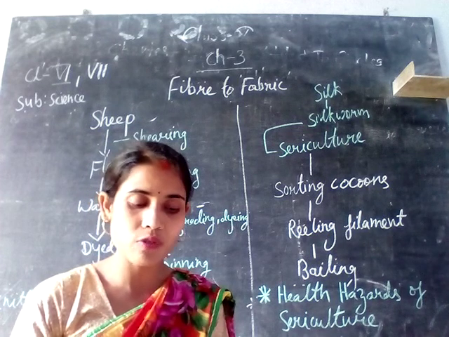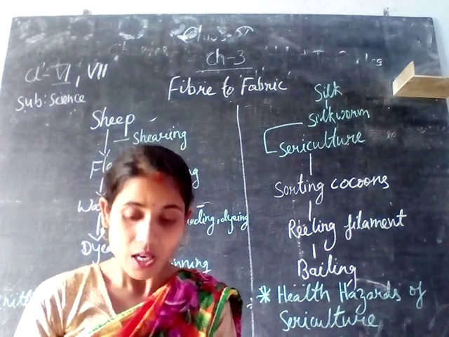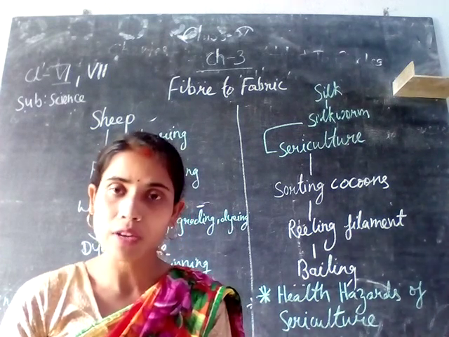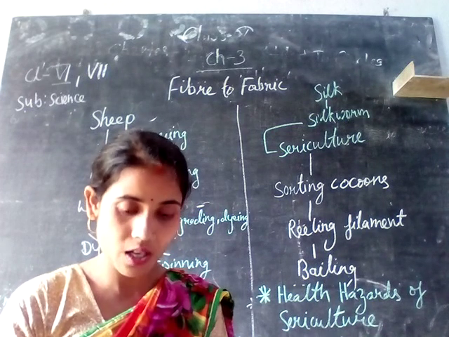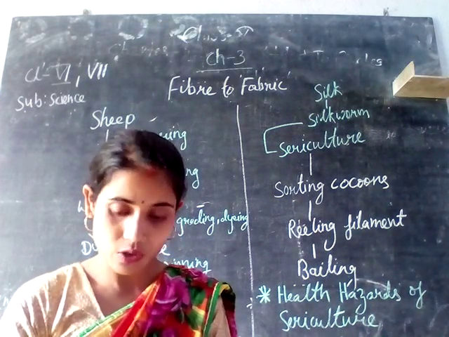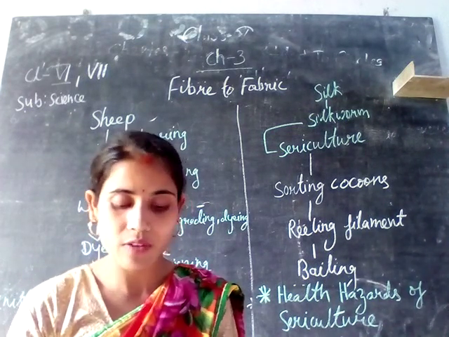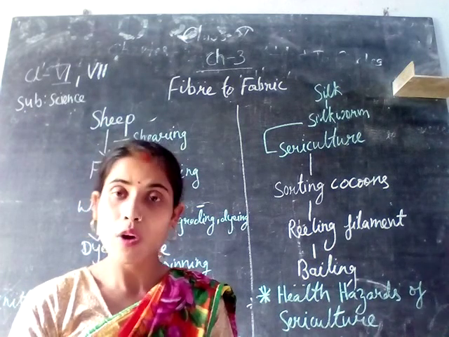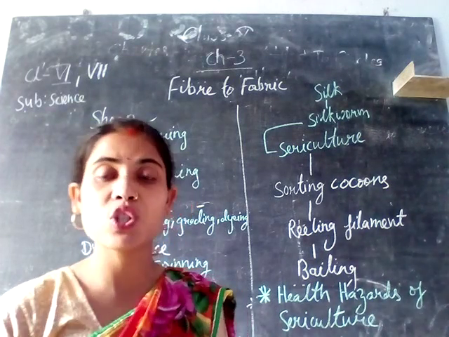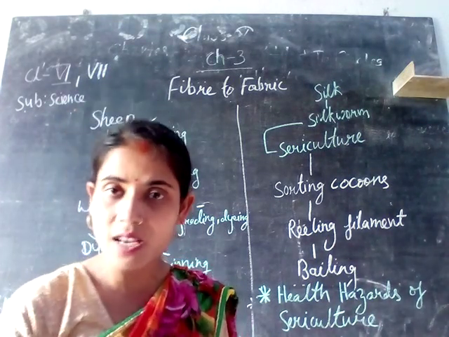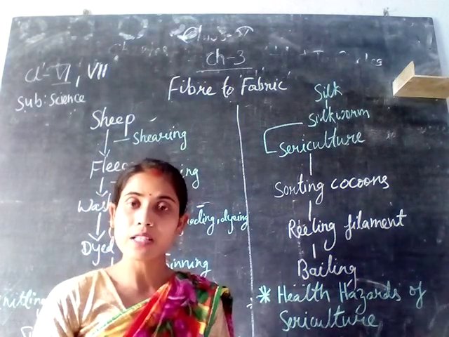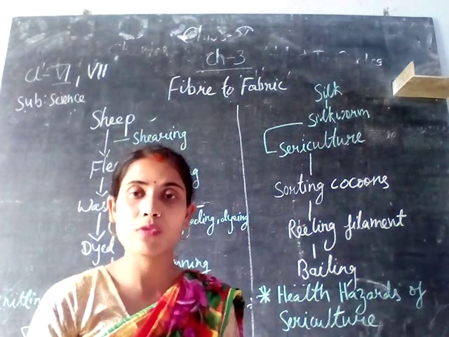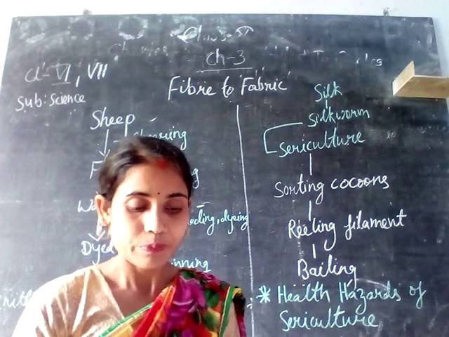In the plant sources of fibers we have cotton fibers, jute fibers, flax fibers, hemp fiber, and coir fiber. Coir fiber means the fiber which is obtained from the coconut. So these are some of the fibers which are obtained from plant sources.